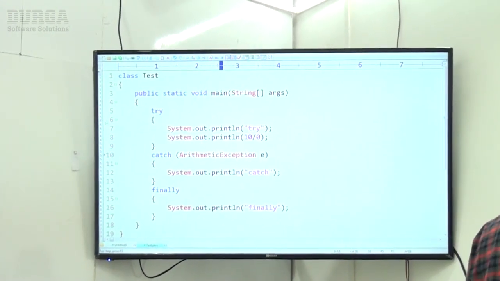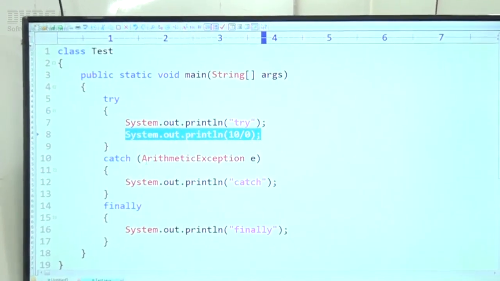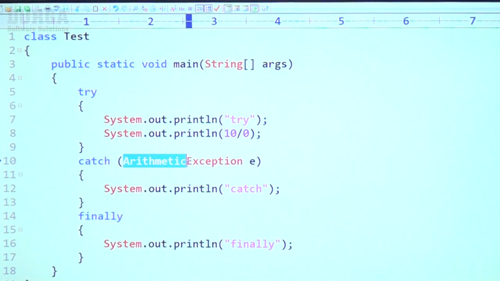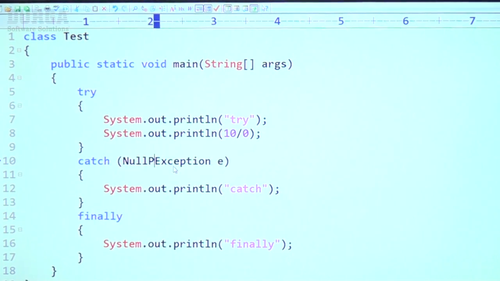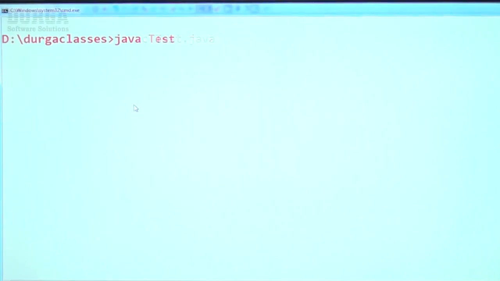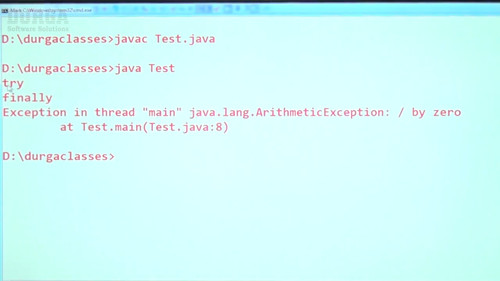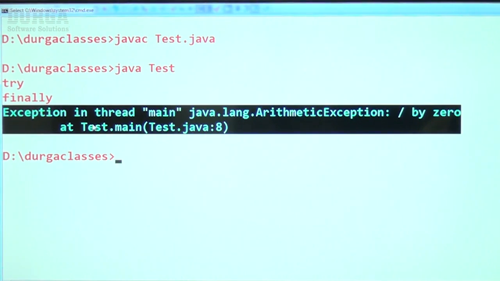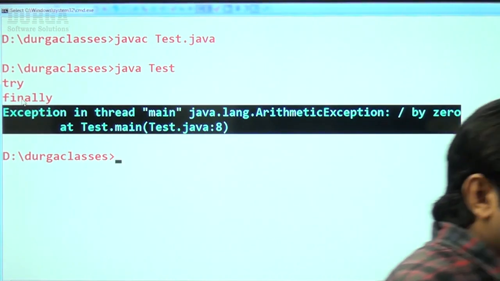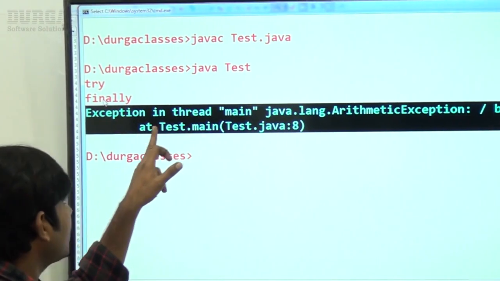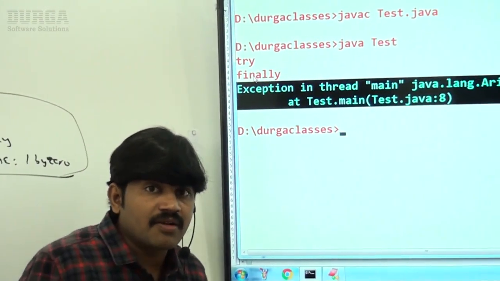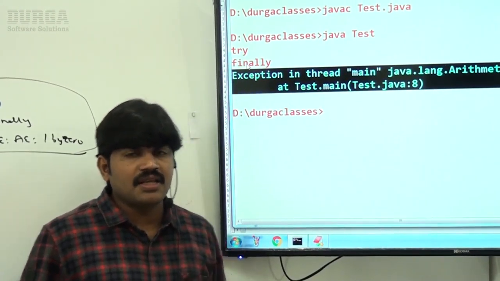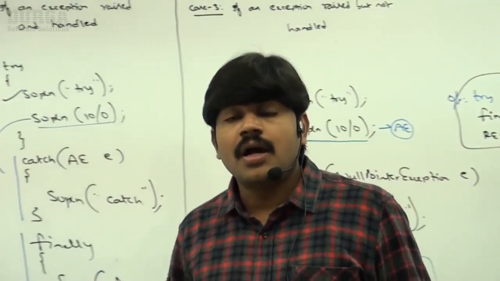Now these two are the same: the raised exception is arithmetic exception, but the available catch block is null pointer exception. Happily the code compiles fine, no problem at all. Have you observed? Try, finally, and then abnormal termination. Even in the case of abnormal termination, compulsory finally block will be executed. Is it clear for all of you? This is the speciality of the finally block.